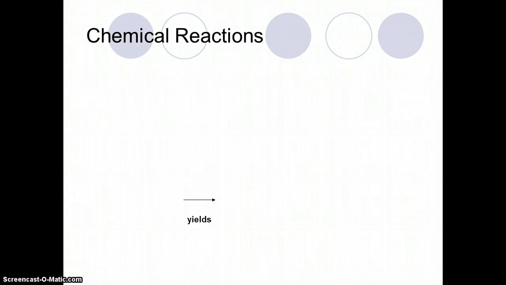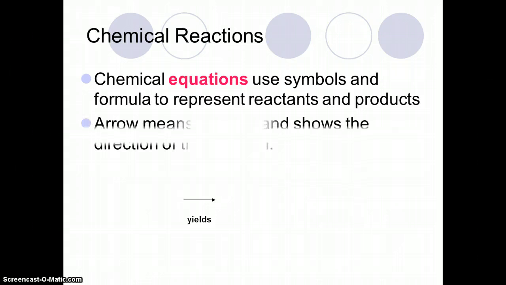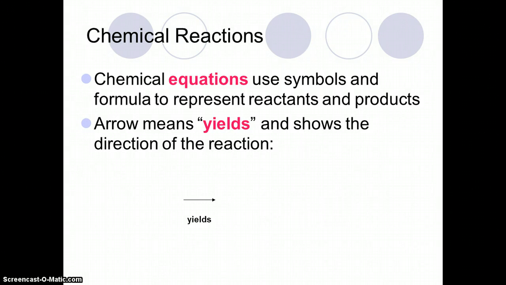A chemical equation is a shorthand way to represent a chemical reaction. It's written almost like a timeline. First are the chemical symbols for the reactants, then an arrow which represents the transformation, and finally the chemical symbols for the products are written. The arrow in the chemical reaction is read as yields.